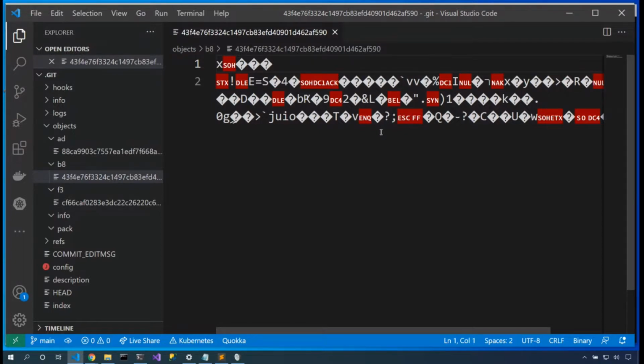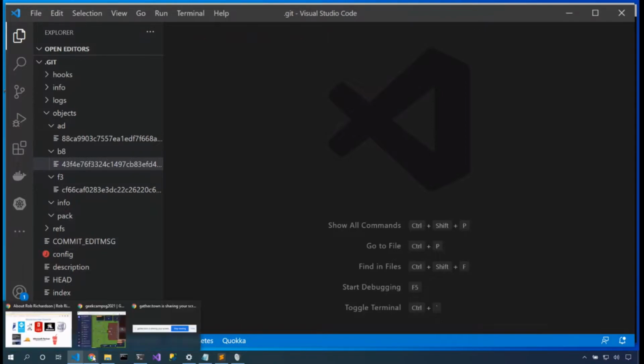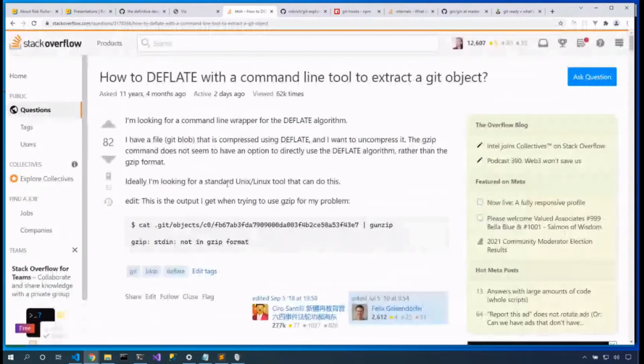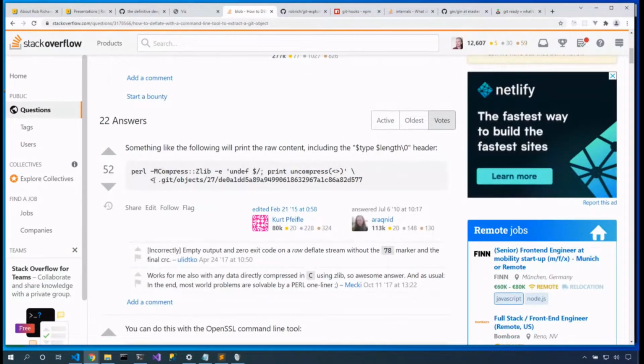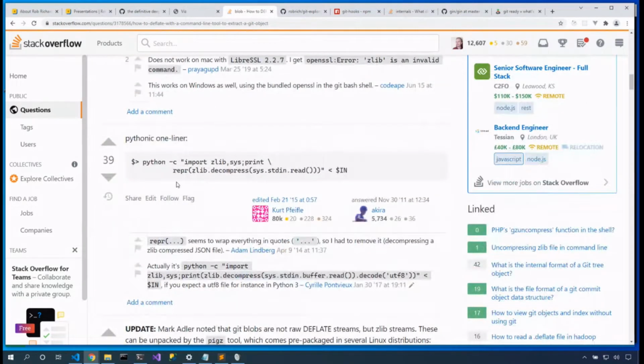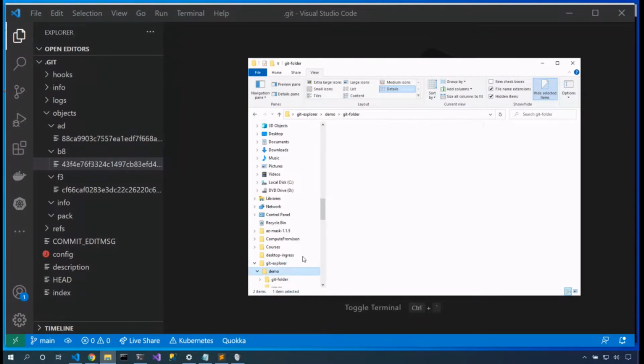It's a whole bunch of garbage here. So let's take a look at it. It is actually zlib compressed. So we can take a look here at ways that we can unzlib compress this. Now we could use Perl, we could use OpenSSL, an interesting use of OpenSSL, by the way. We could use Python. In this case, I chose to make this Node program.